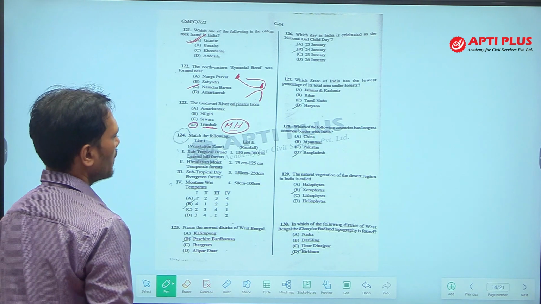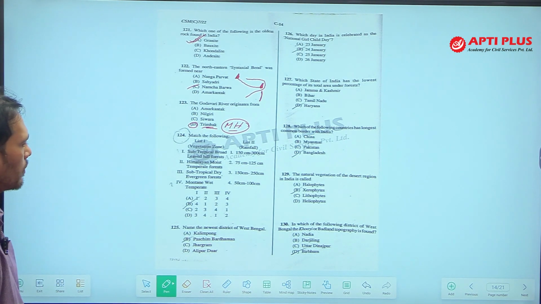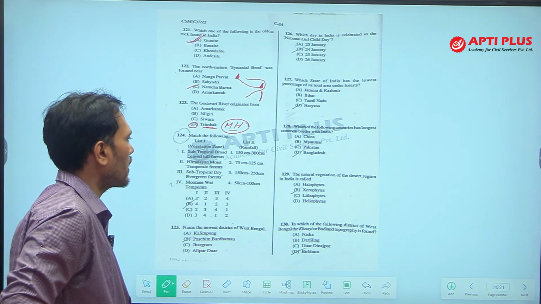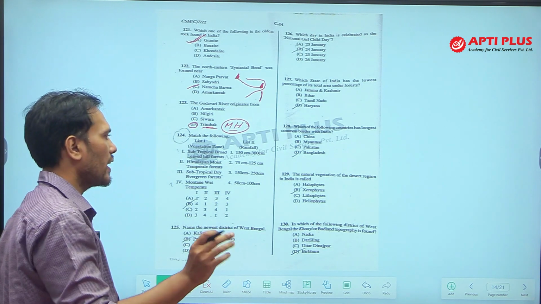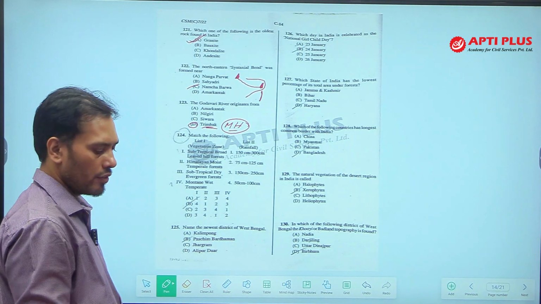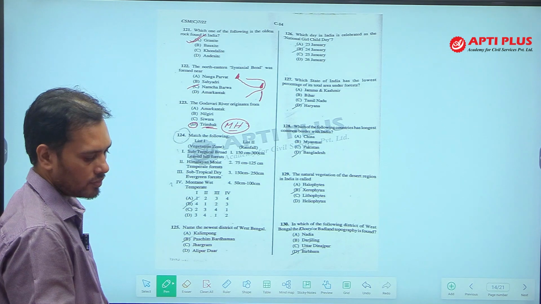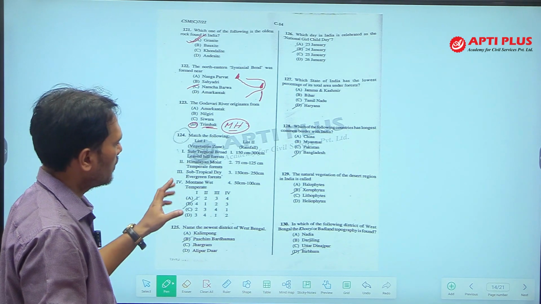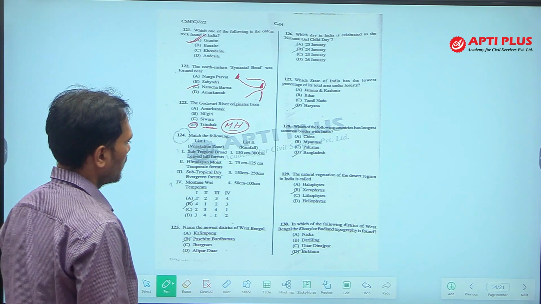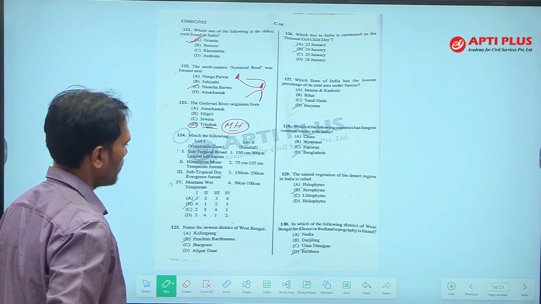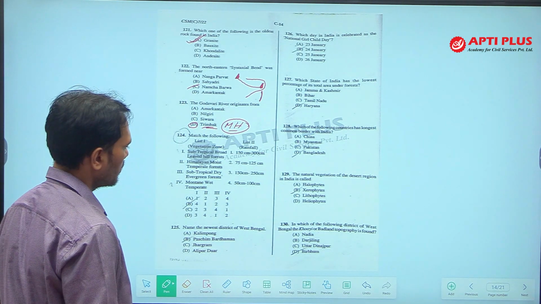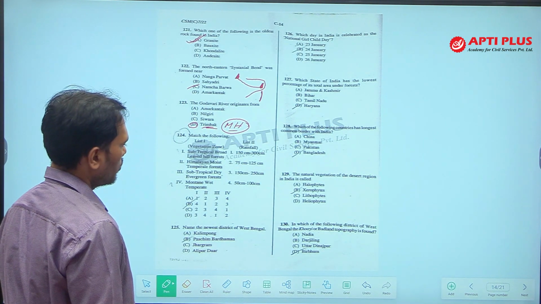In question number 124, the vegetation zones and their rainfall are given, that means the range of rainfall in which type of vegetation is found, given in the options. You have to match these and give the correct answer. If you see subtropical broad-leaved forest, Himalayan moist temperate forest, subtropical dry evergreen forest, mountain wet temperate forest, you have to identify these.